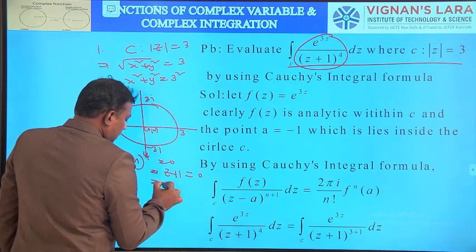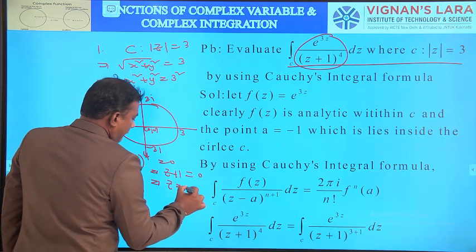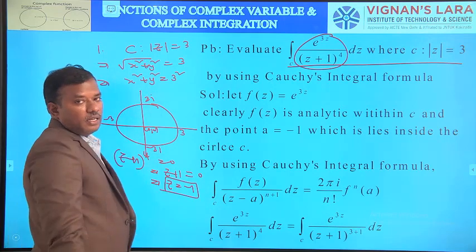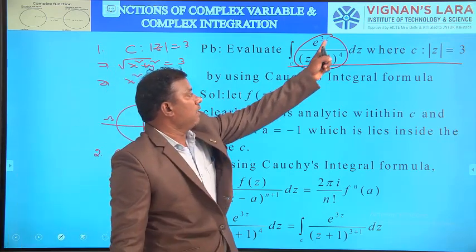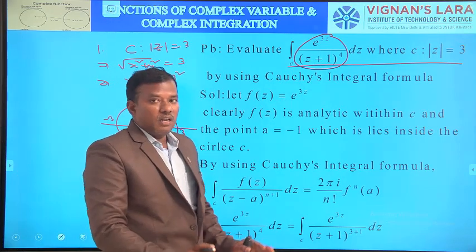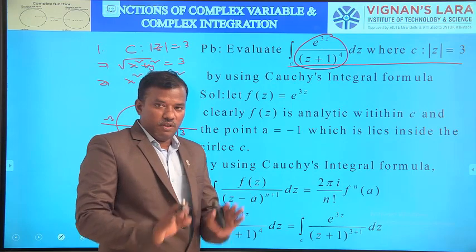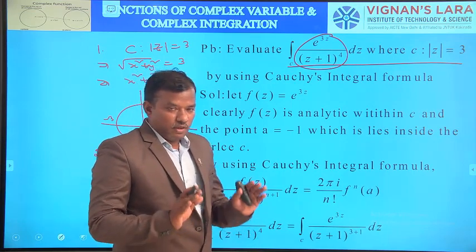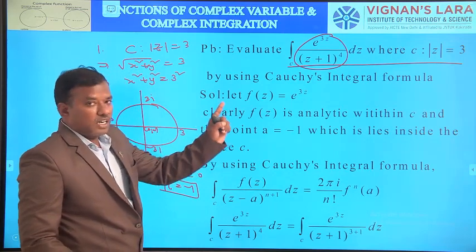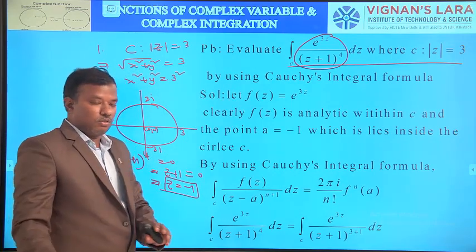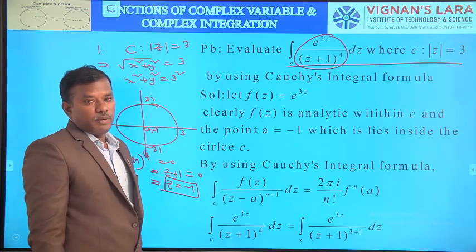Then z is equal to minus 1. So this is the singular point of the integrand. This integrand is defined everywhere except z equal to minus 1. For this one, equate z plus 1 whole power 4 to 0. That means z plus 1 equal to 0, which implies z equal to minus 1.